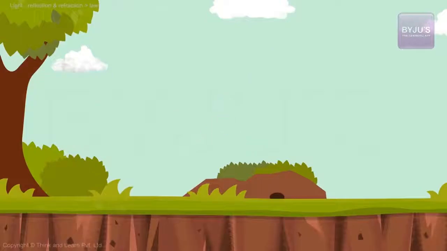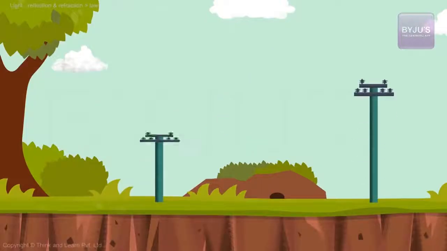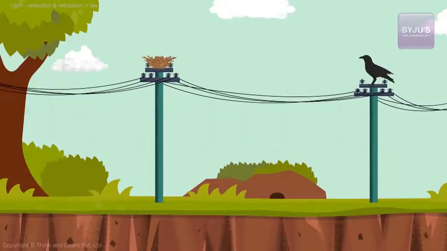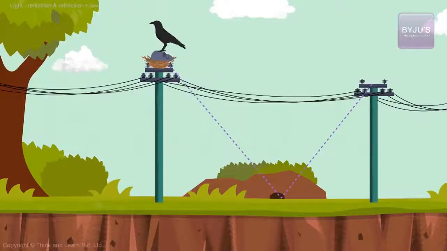It's a very beautiful thing. Let's start with a story. Let's say there's a pole here, and there's another pole here, a taller one. And let's say there's a crow sitting on this one. And there's a mouse running between these two poles continuously, right? And the crow's nest is on the other pole. Now, what does the crow want to do? It wants to take this mouse and carry it to its nest. And the crow flies in straight lines.